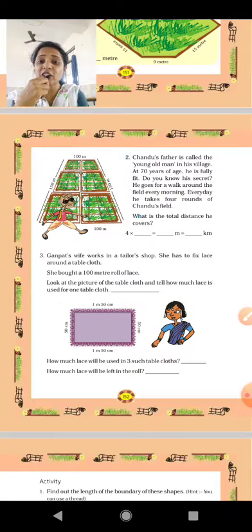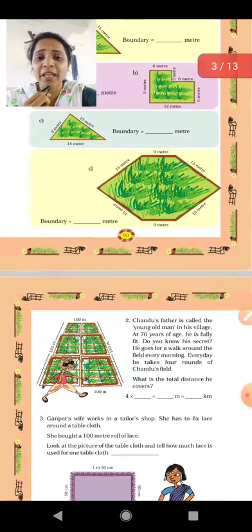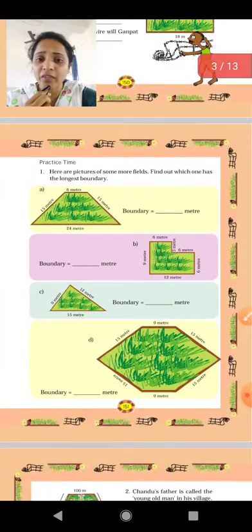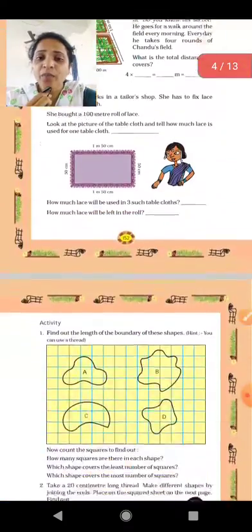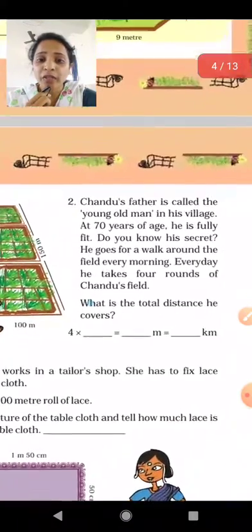See, students, we were there in chapter number 13, Fields and Fences. One more thing, students, you have already done this chapter, so we'll take this chapter as a revision. Whatever PDF I have sent, don't write it in your notebook, just take it as a revision. We were on page number 151 that I have given in the homework, and today we will start the revision from page number 152. Okay, from here.